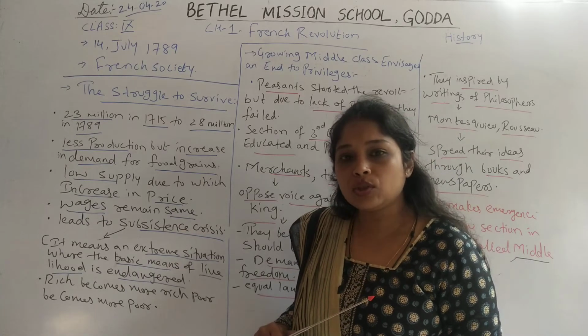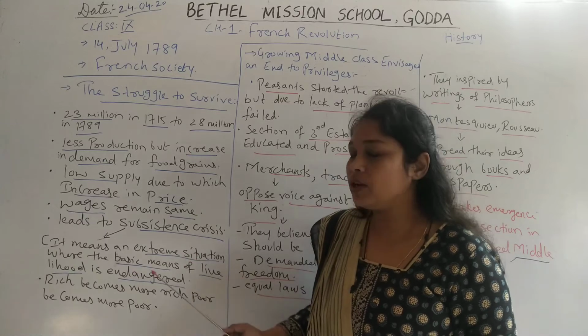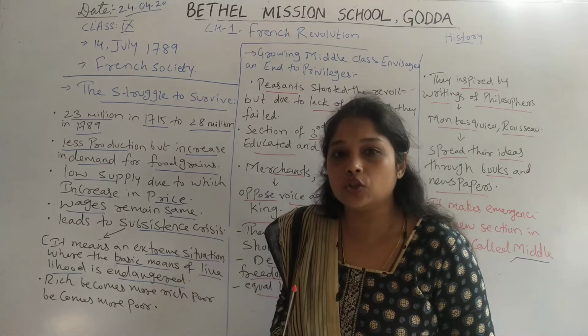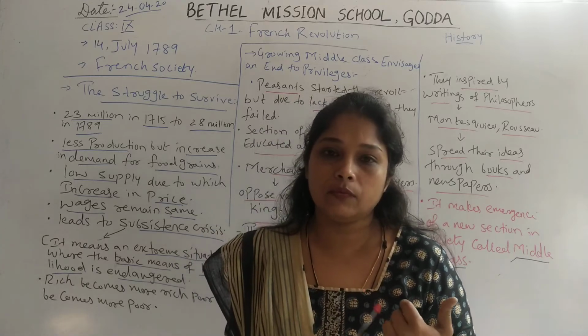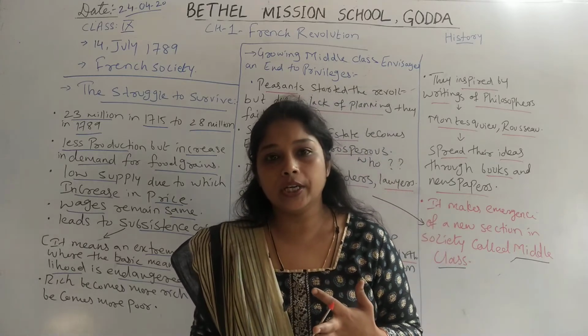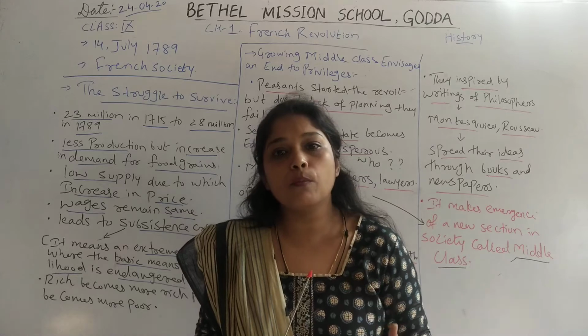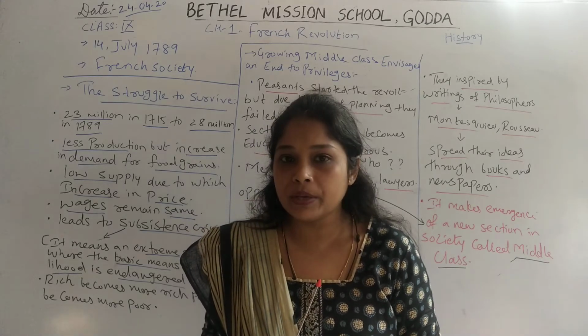Their basic livelihood was endangered. The basic needs of human beings are food, clothing and then shelter. So the first and foremost basic need of a human being is food.